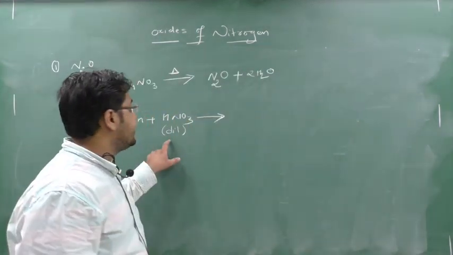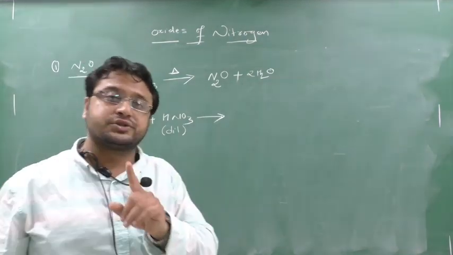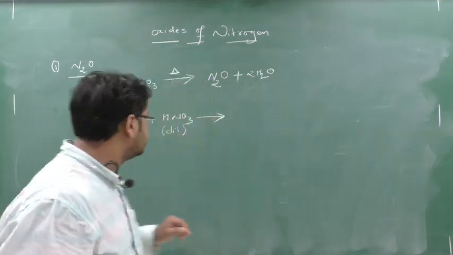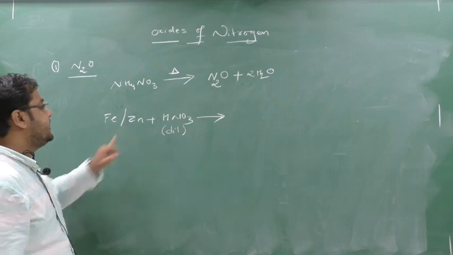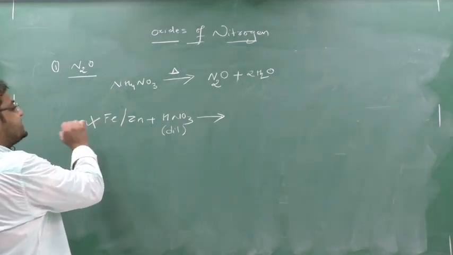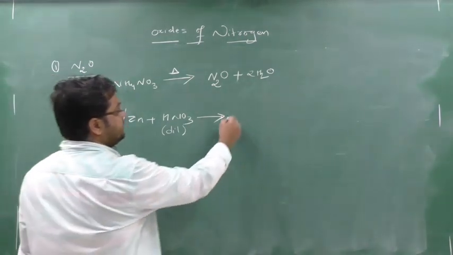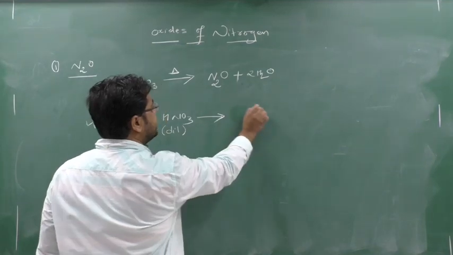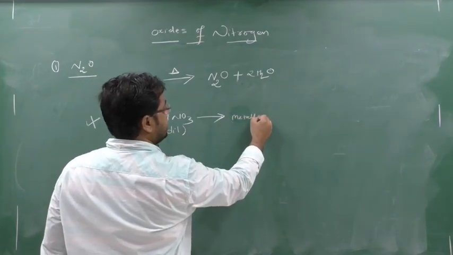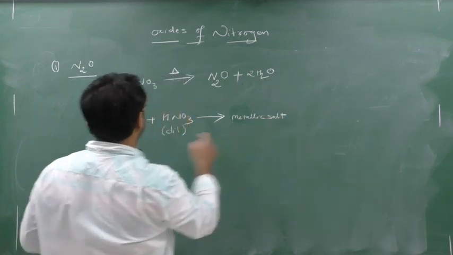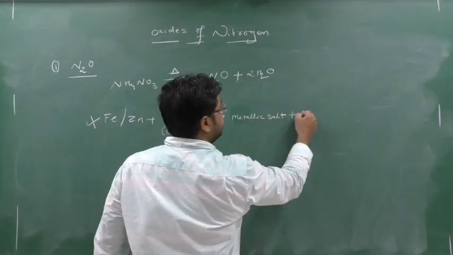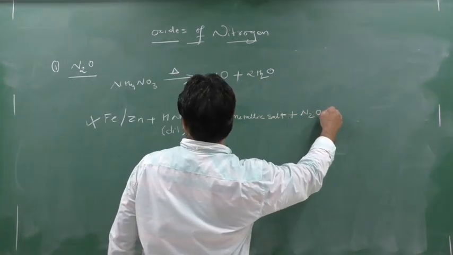But that is not the case with nitric acid, because nitric acid being a strong oxidizing agent, the reactions are different. Remember here only Fe and Zn will come. So when you react them, first you will get the metallic salt, plus N2O, plus H2O.